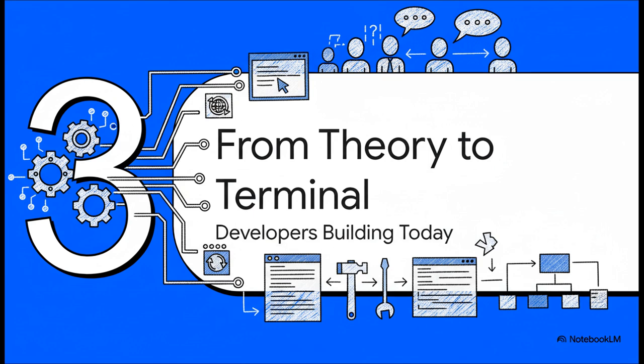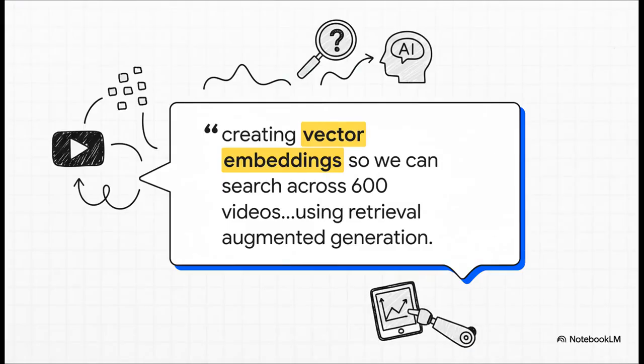The cool thing is, this isn't just happening in big research labs. This is out in the wild. The open source community is taking these ideas and literally building the future in their terminals right now. Just check out this project from the Coding Garden YouTube channel. The host is building a custom tool to make his entire archive of 600 videos searchable. He's using a technique called Retrieval Augmented Generation, or RAG.